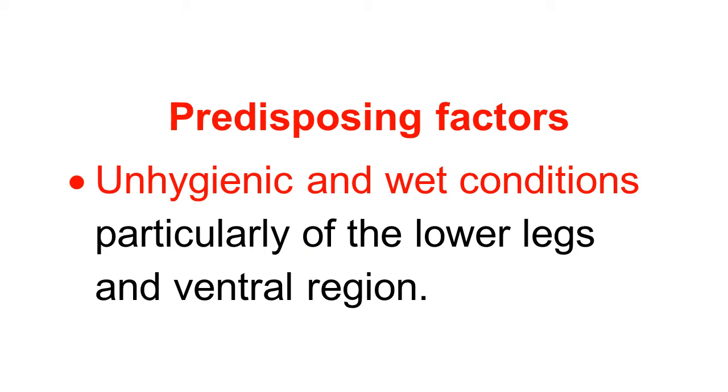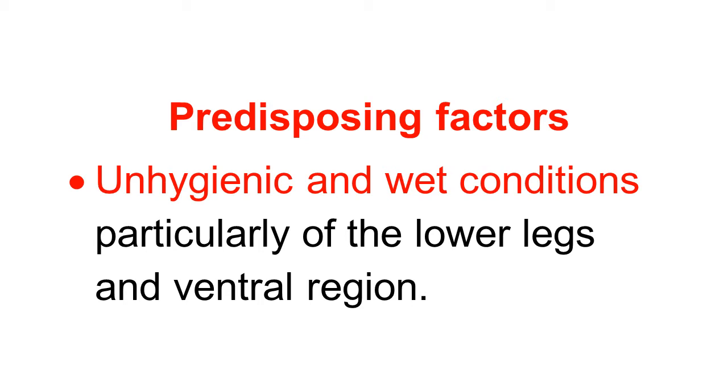Unhygienic and wet conditions on the ground, particularly of the lower legs and ventral region of the horses, make them more predisposed to the infection, because these Corynebacterium are saprophytic organisms and they survive well in wet conditions and spread in unhygienic conditions.